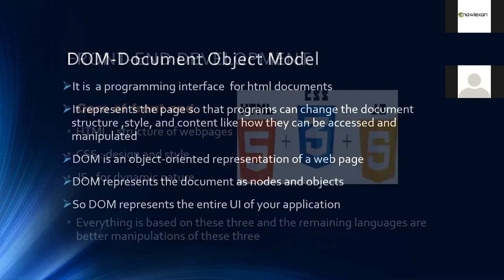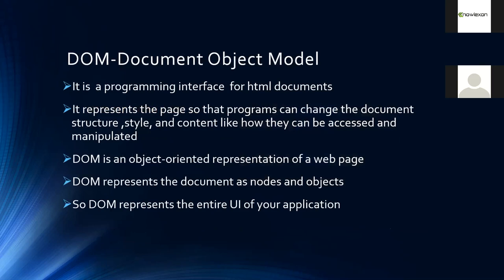Regarding web development, one more thing you need to know is the DOM, the document object model. Suppose you're planning some work, you need to know which task should be performed first and what comes next.